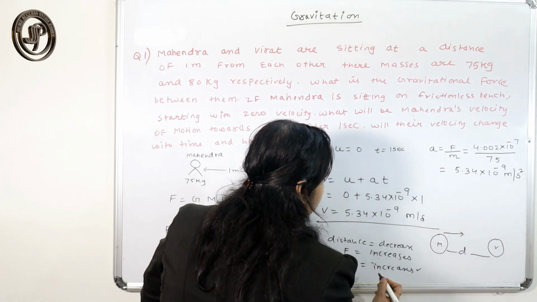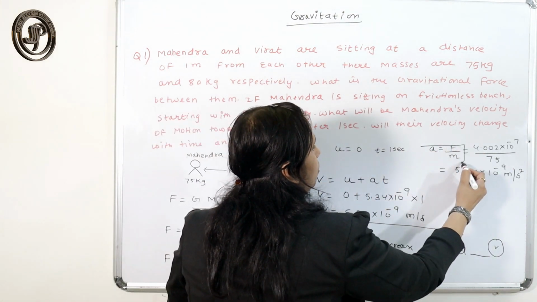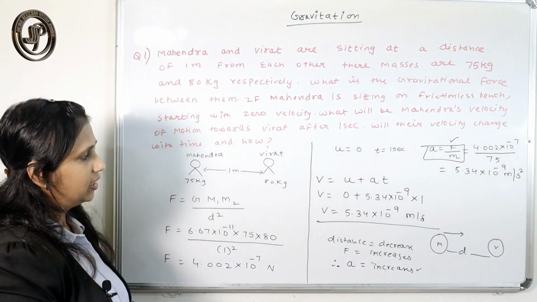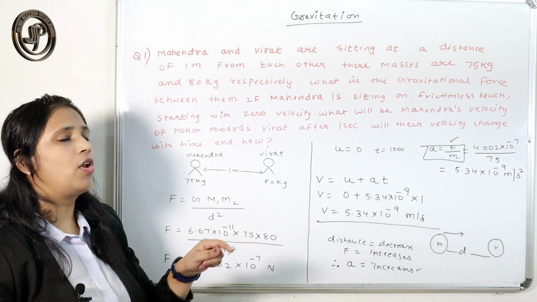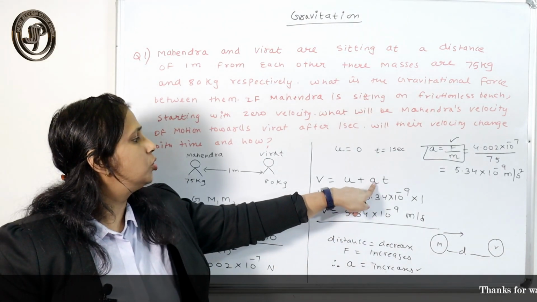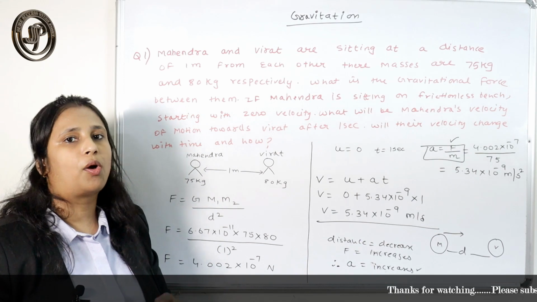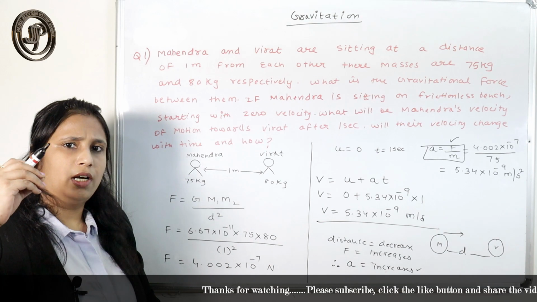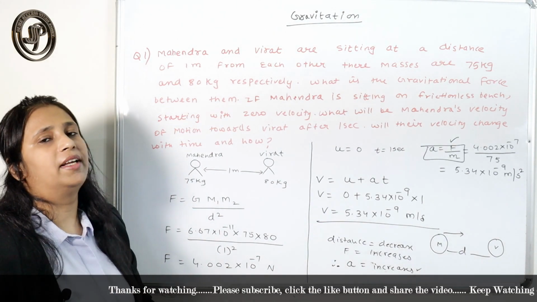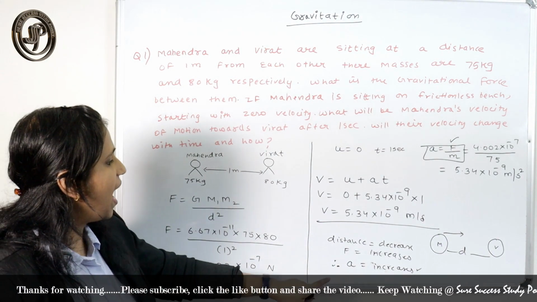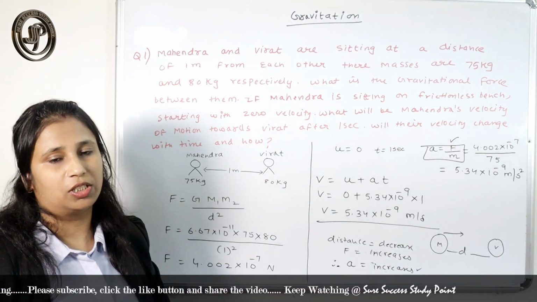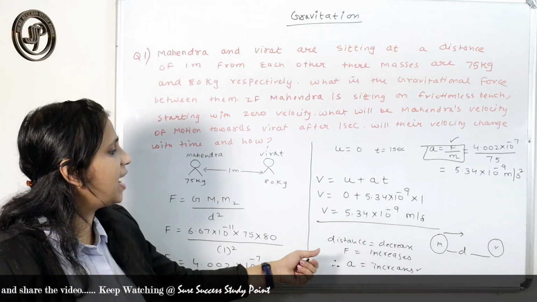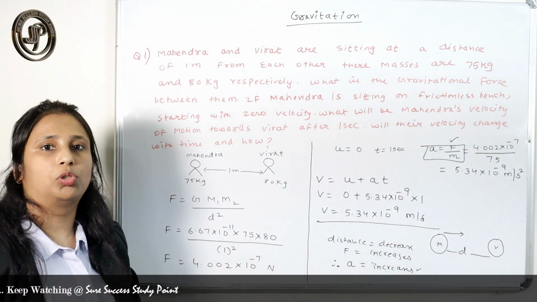Acceleration increases because, using the formula, if force increases then acceleration increases, and if acceleration increases then the velocity also increases, because V equals U plus A T. Very little velocity, but when he approaches Virat, the velocity increases as acceleration increases. Why does the acceleration increase? Because the force increases as the distance between them goes on decreasing.